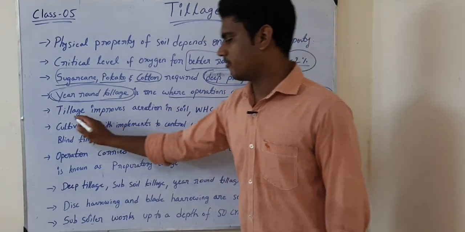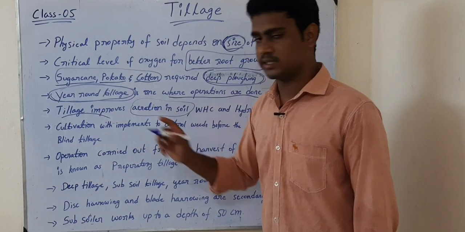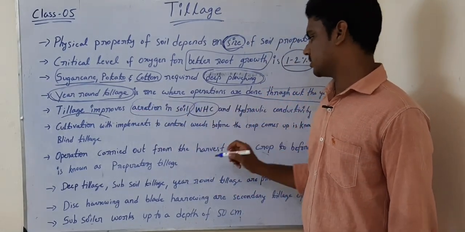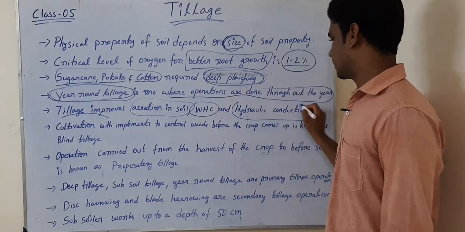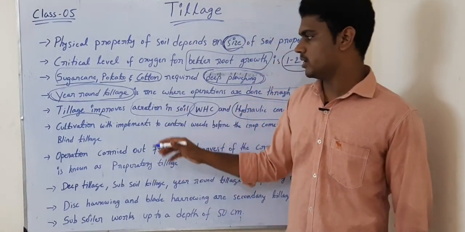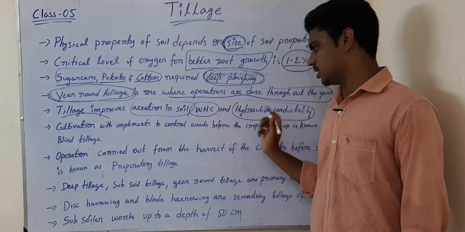Then the next one is tillage improves aeration in soil. Three points are very very important: aeration in soil, water holding capacity of the soil, and hydraulic conductivity of the soil. So these three are very very important. Tillage improves aeration in soil, water holding capacity, and hydraulic conductivity.